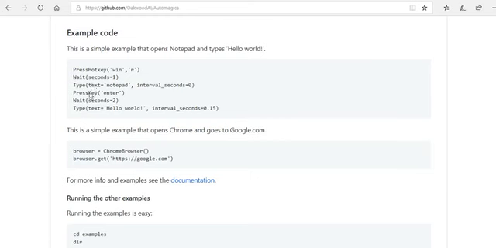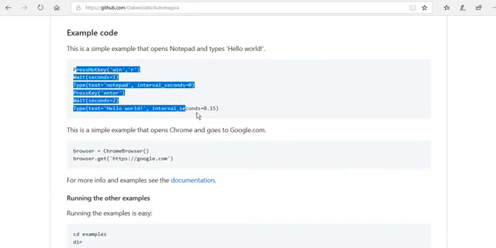After entering the keystroke or global hotkeys, we give some wait, and after that type. What you want to type, the area and coverage, and the interval. So this is a simple one with the Python language.